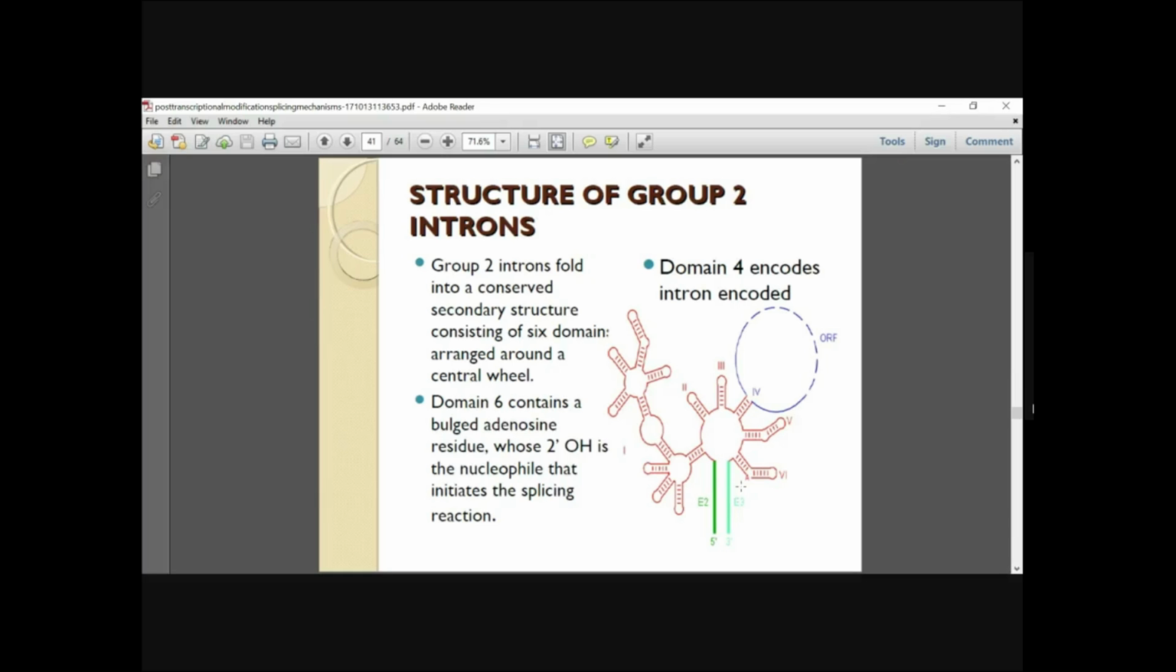So the 2'-OH group of this adenosine of domain 6 is the one which acts as the nucleophile that mainly initiates the splicing reaction. Whereas domain 4 encodes the intron. Okay, so domain 4 encodes the intron.